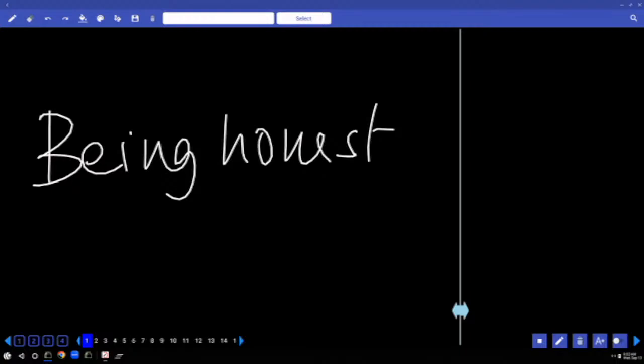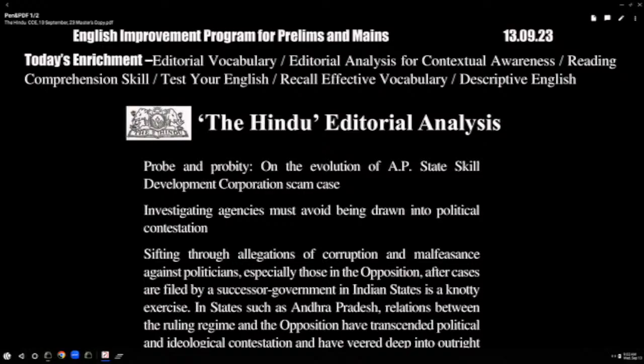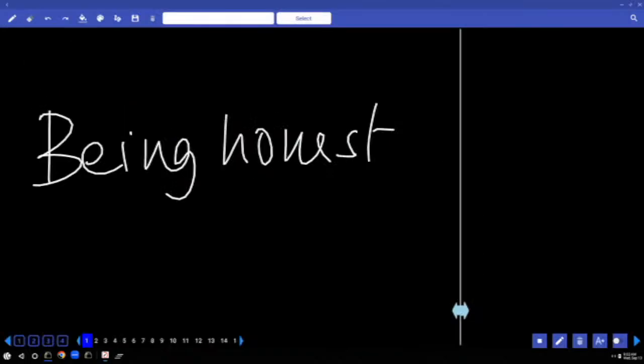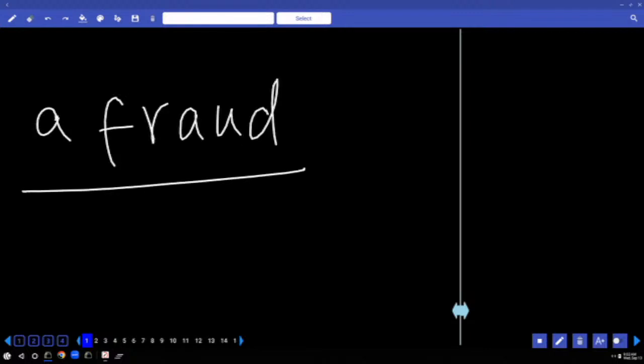The way they started, in a way it is good. And what is this about? On the evaluation of AP State Skill Development Corporation scam case. Underline the word scam. You have to tell the part of speech. What part of speech is it? Noun. Scam means, simply write the word, a fraud. Scam means what? A fraud. Something that is not legally acceptable, not legally correct.